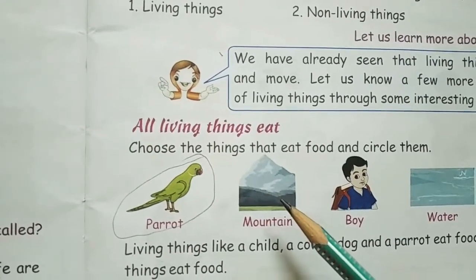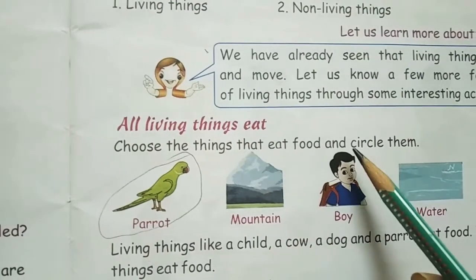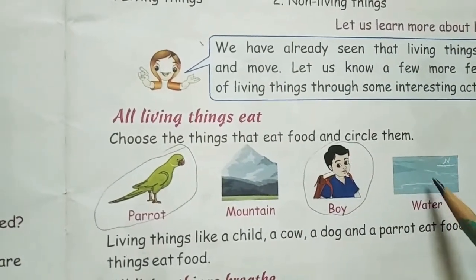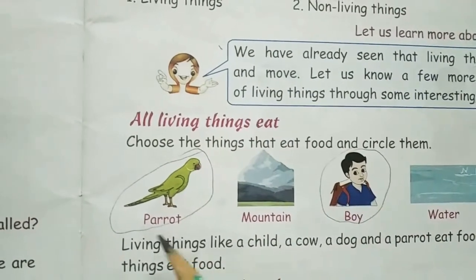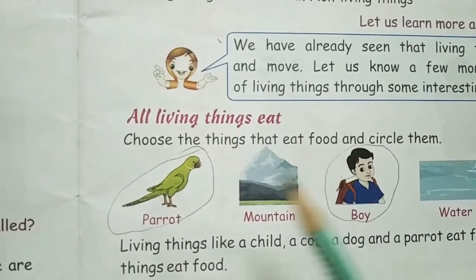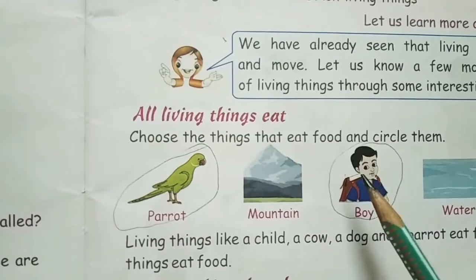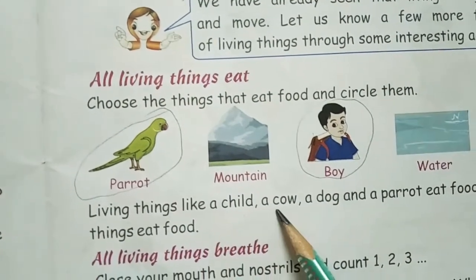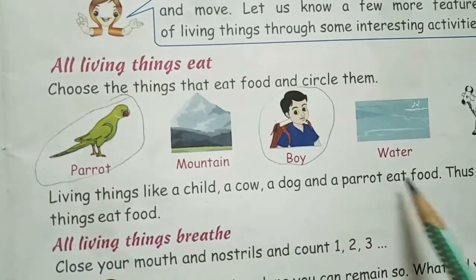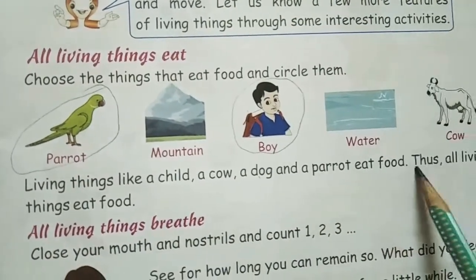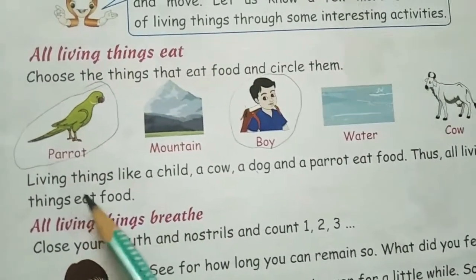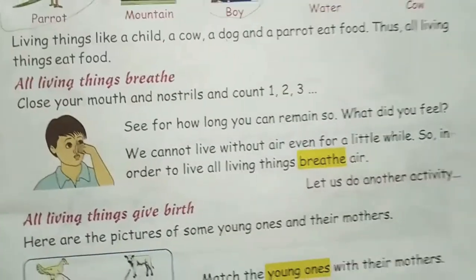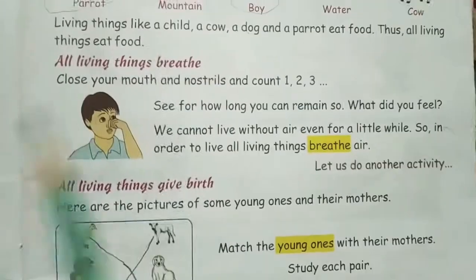Does a mountain eat? No, right? A boy? Yes. Okay. Water? No, right? So here the parrot and the boy are what? These are the things which eat food. Now, living things like a child, a cow, a dog and a parrot eat food. Yes or no? Thus, all living things eat food. Okay? Next is what? What else do living things do?